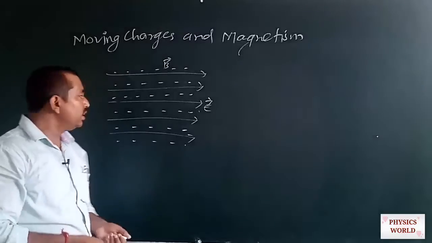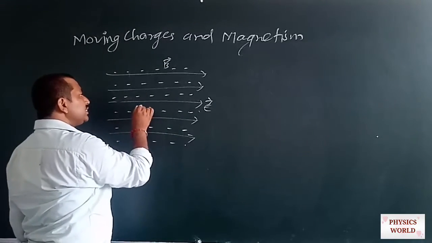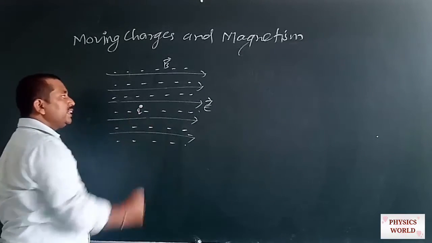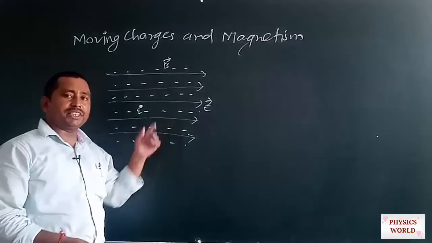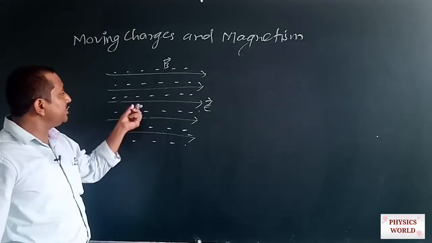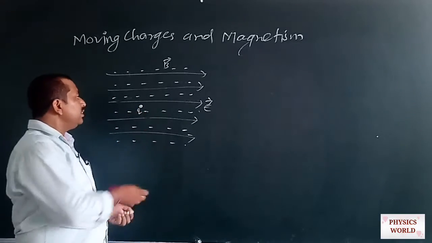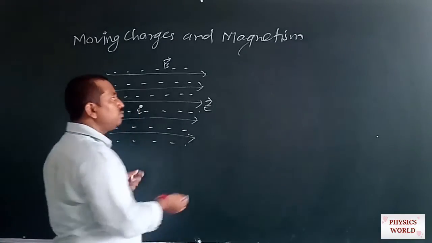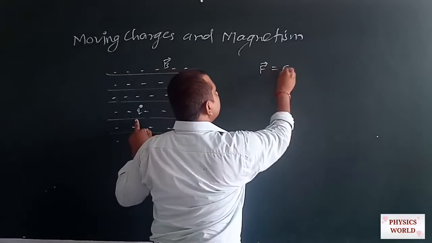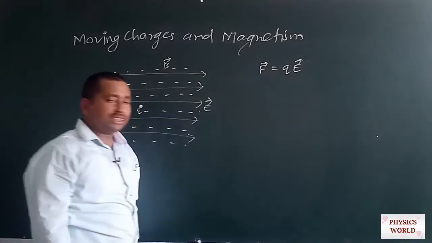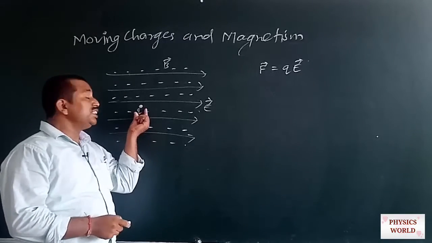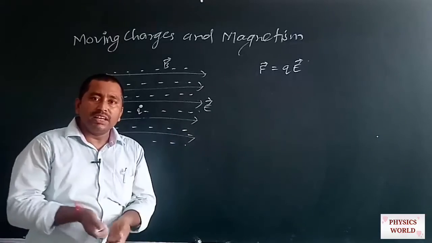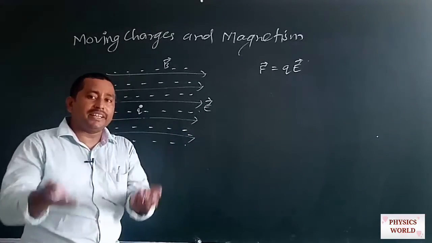So if we put any charge in this electromagnetic field, then this charge must experience an electrostatic force upon itself. If initially this charge is assumed to be at rest, then it experiences an electrostatic force that has a value Q dot E. But when this charge starts motion, it produces an electric current, it means it produces a magnetic field.